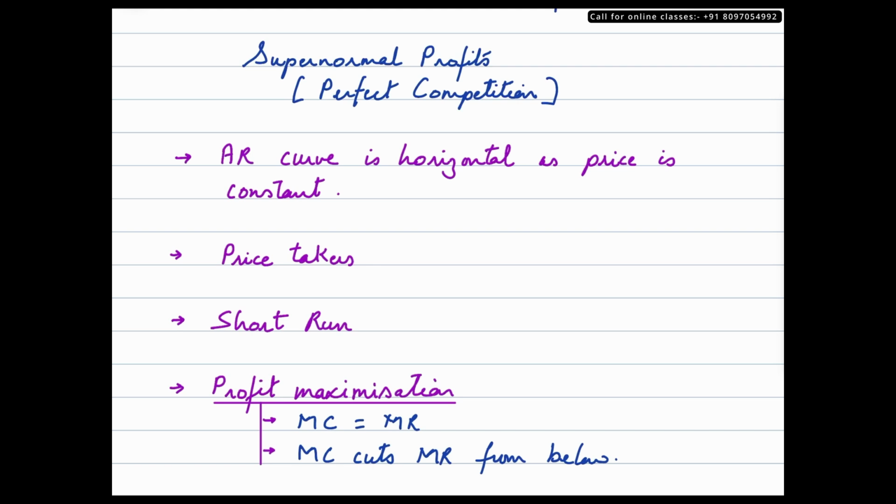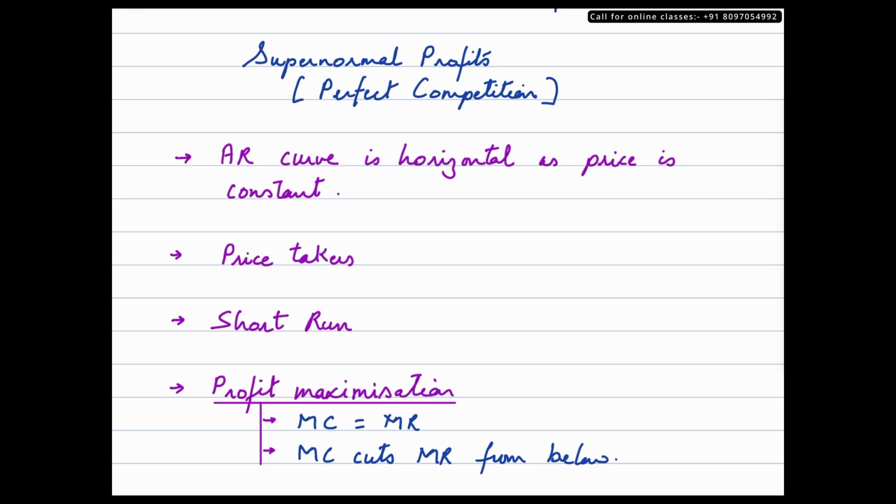A perfectly competitive market would have a horizontal average revenue curve because the price that prevails in the market is constant. Since they are price takers, they do not make changes to the price determined by the price mechanism. So whatever price is determined by the forces of demand and supply, all the firms in a perfectly competitive market would sell each and every unit produced by them at that particular price.